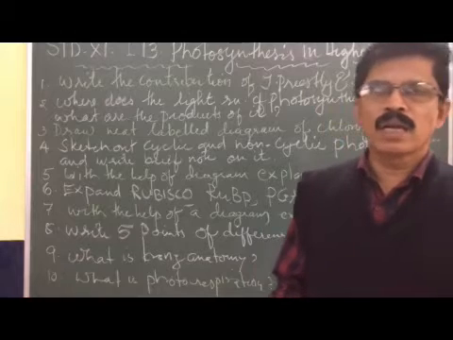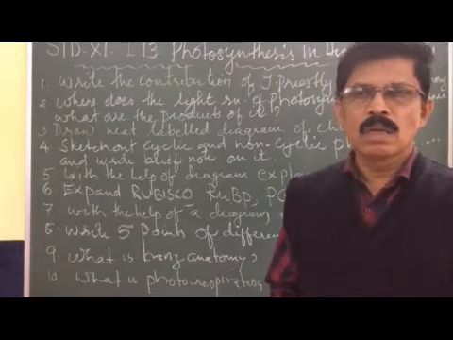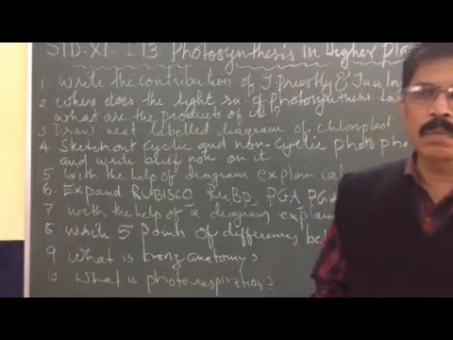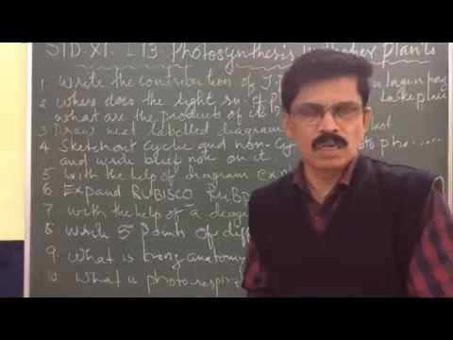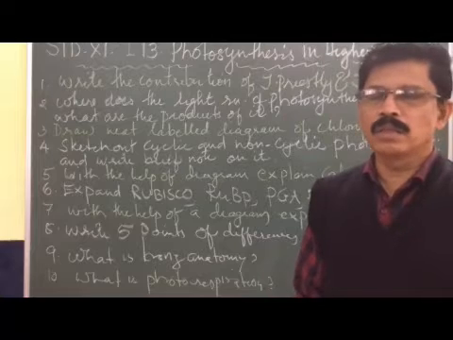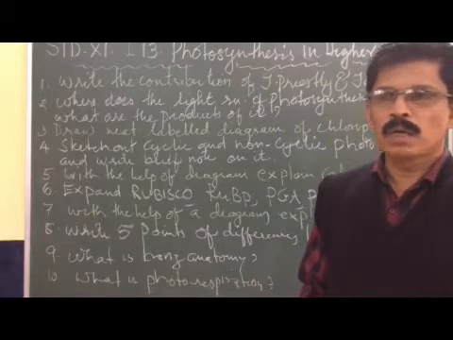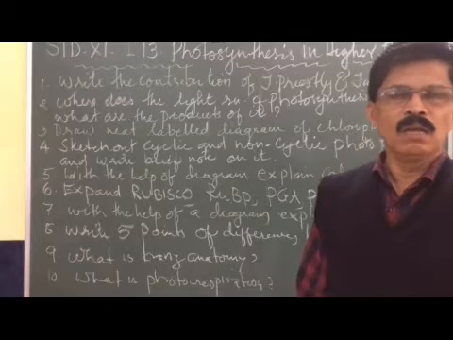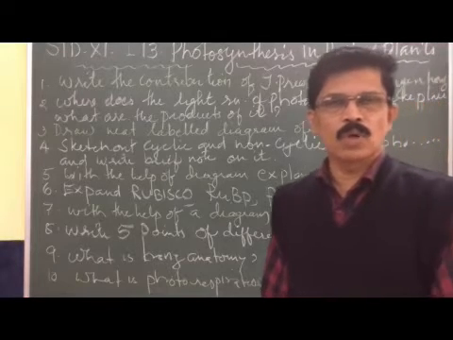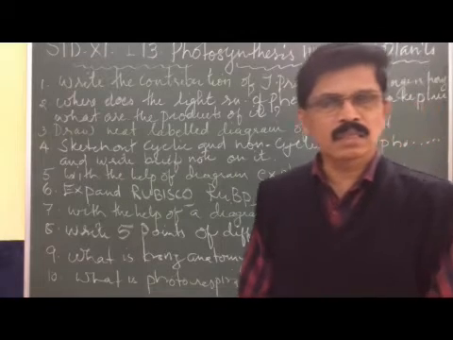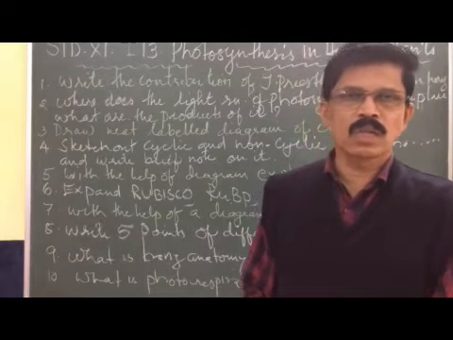The cyclic photophosphorylation is the movement of electrons in a cyclic manner. It involves only pigment system 1 or photosystem 1. When light having a wavelength of around 700 nanometers falls on the chlorophyll molecules, they absorb the light and get excited, and high energy electrons are released.